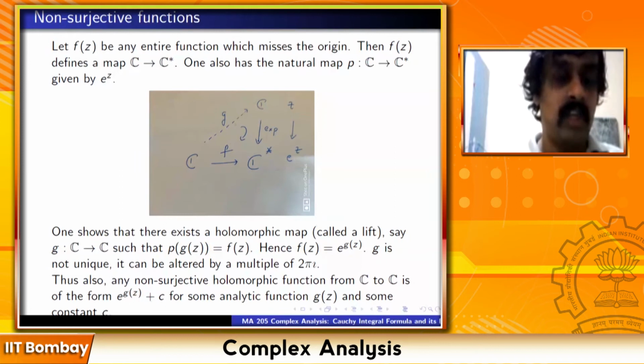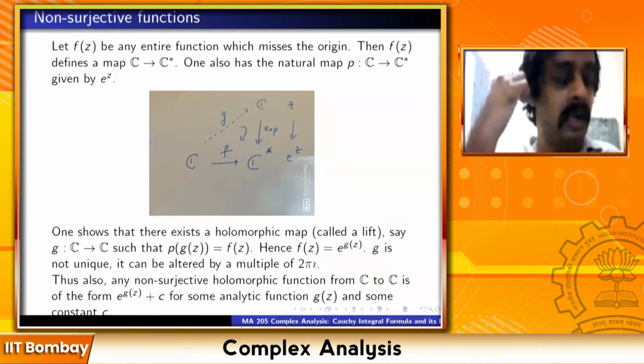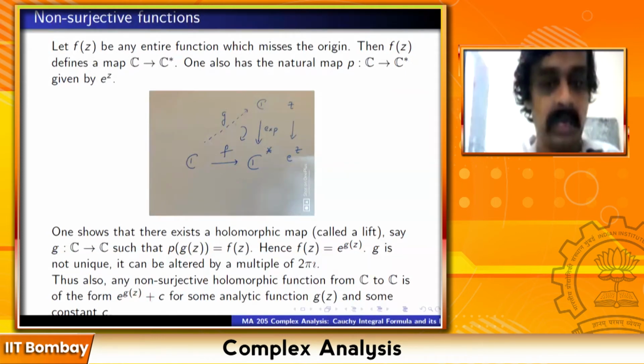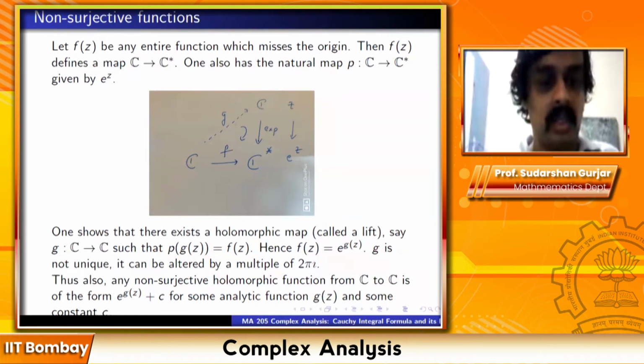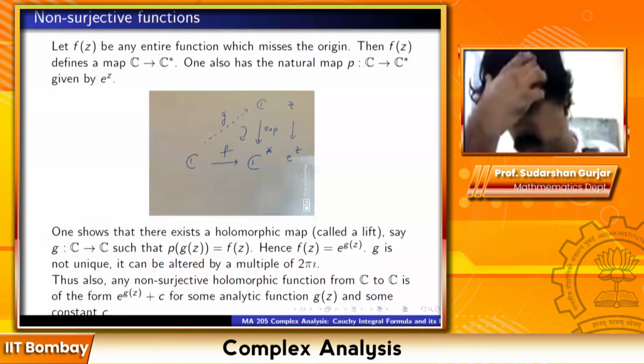Because if it is not surjective, then I can add some constant and assume that it does not attain 0. If it does not attain some number, then by adding a constant, I can assume that it does not attain 0. 0 is the number that it does not attain. Once it does not attain 0, it is of the form e raised to g(z).